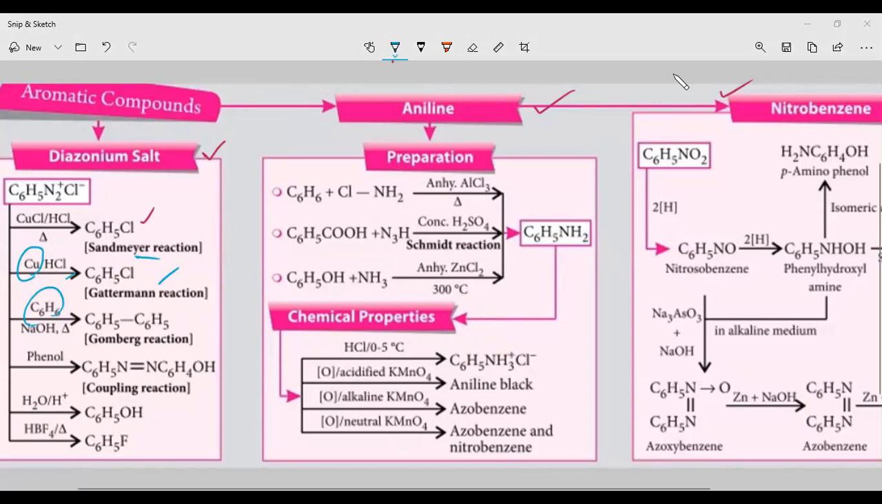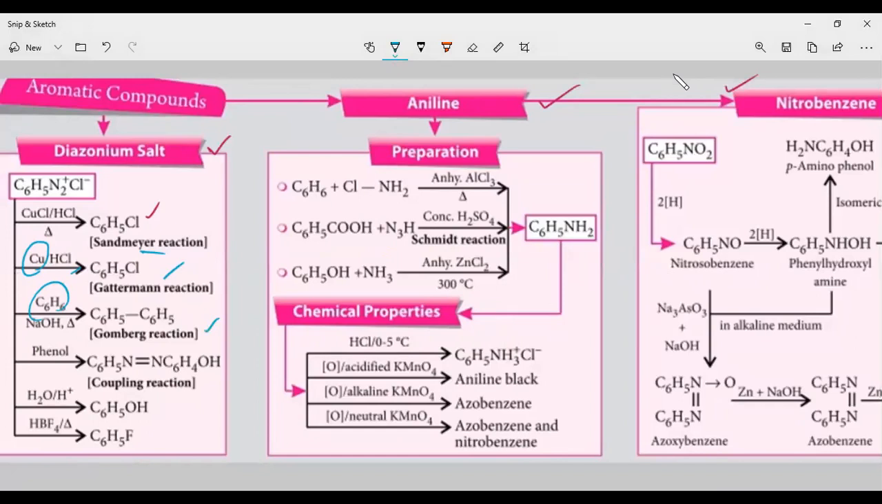When it reacts with phenol, you are going to get a coupling reaction. Upon hydrolysis, you are going to get phenol. Benzene diazonium salt upon treatment with HBF4 gives fluorobenzene. This is the Balz-Schiemann reaction.